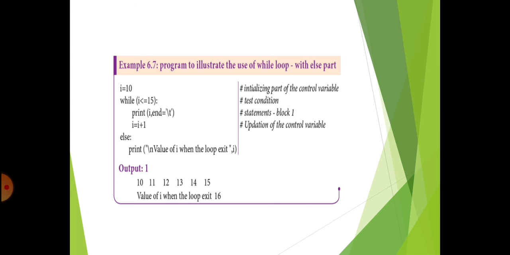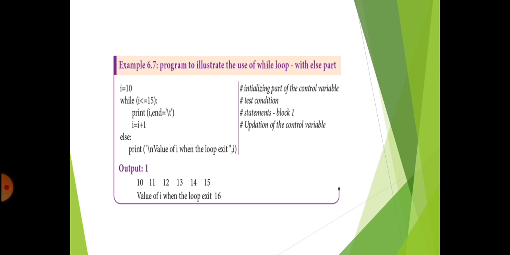Here in this print statement slash n is given. This slash n is used to move the cursor to the next line. Instead of printing value of I when the loop exits 16 on the same line after 15, if you do not give slash n, the message is displayed right after 15. So in this program we are including slash n, which moves the cursor to the next line. On the next line it shows the message, value of I when the loop exits 16.